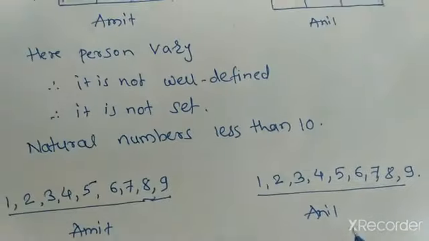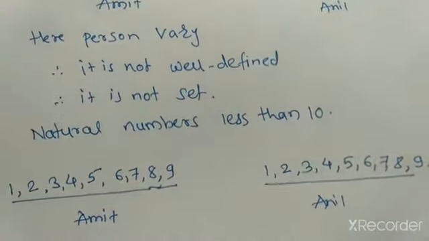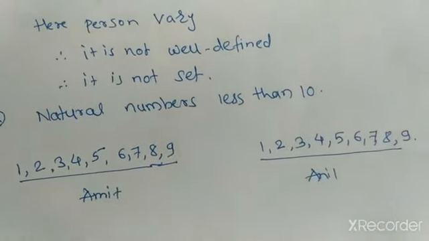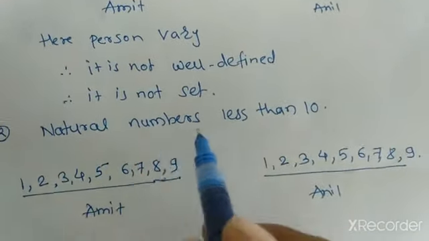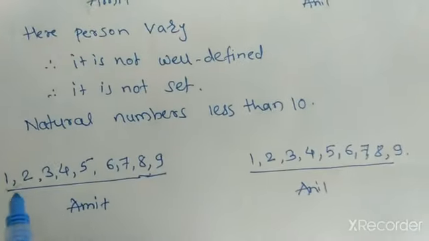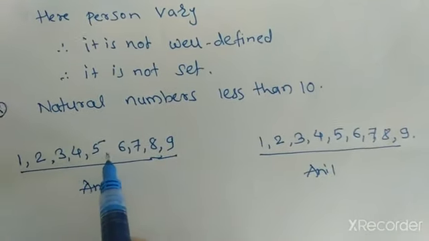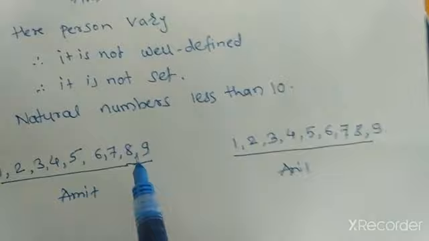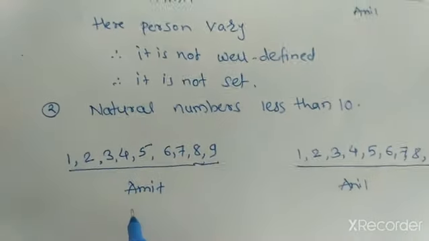If we ask anybody else, he will also give the same answer, because the natural numbers less than 10 are 1, 2, 3, 4, 5, 6, 7, 8 and 9. So here the set remains the same.